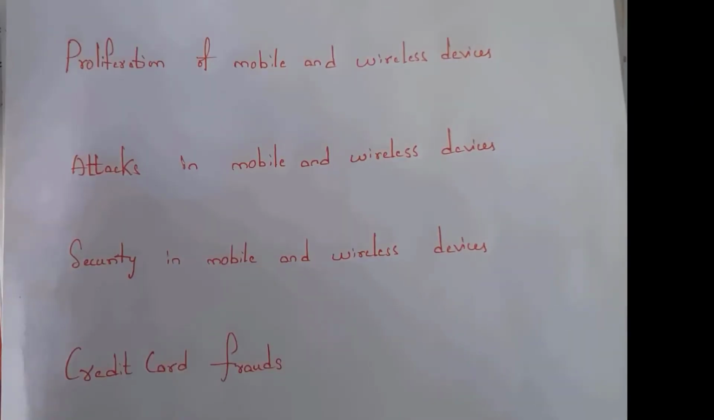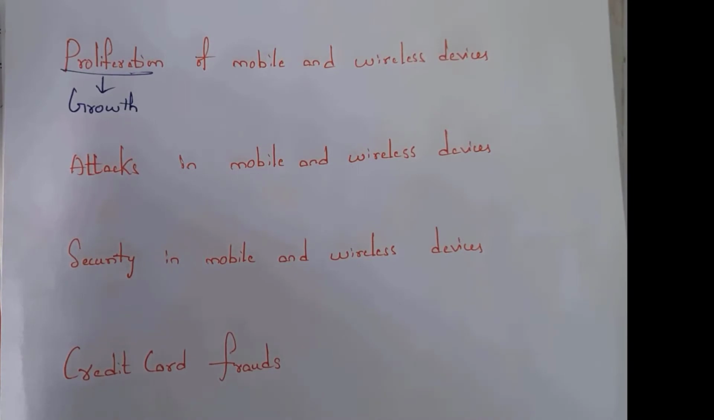First one is proliferation of mobile and wireless devices. What is the meaning of proliferation? The meaning of proliferation is growth. Growth of mobile and wireless devices. See, there is a lot of growth in mobile and wireless devices. Day by day there is a lot of growth in mobile and wireless devices.